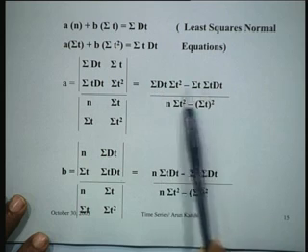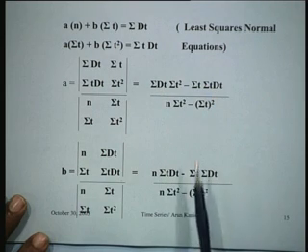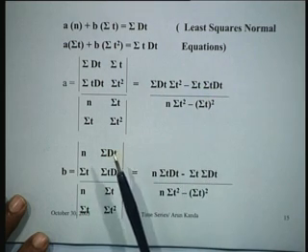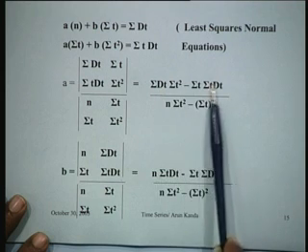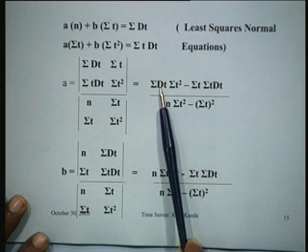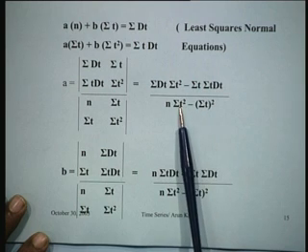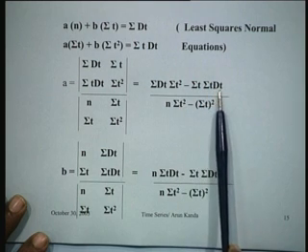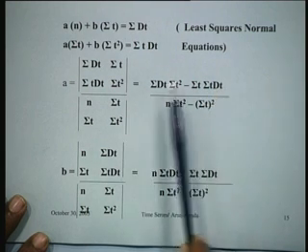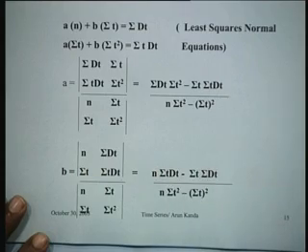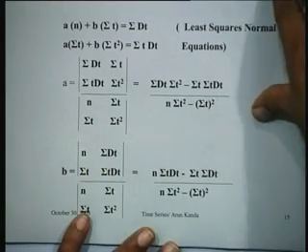So if you want to fit a straight line in general, what you notice from this expression is that you would require the values of these particular things. That is, you would require summation dt, you would require n, you would require summation t, you would require summation t square, and you would require summation t dt. And then by plugging in these values, you can easily get the values of A and B.